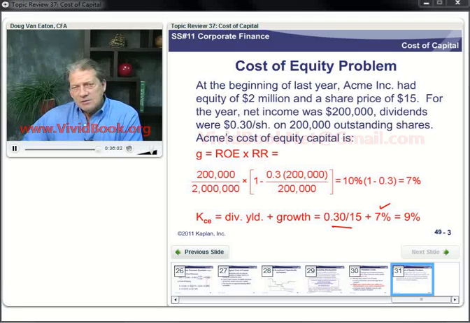So a little bit of a convoluted problem, but I tried to bring in several of these concepts to show you how they could be used or how they might be presented in testing your understanding of how to calculate the cost of capital or the cost of some of the components of the capital that the firm raises to fund itself.